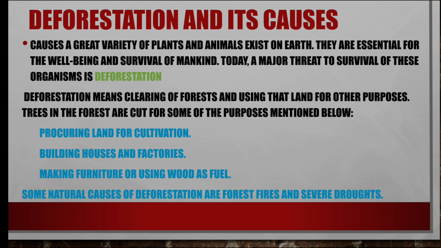We use land for cultivation, for building houses and factories, for making furniture, and wood as fuel. These three are done by humans ourselves. Some natural calamities are there, that is forest fires and severe droughts, and these are not in our hands, but the others are in our hands. So we should minimize this.